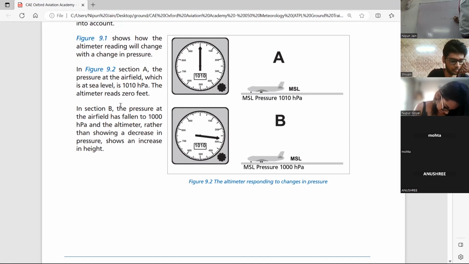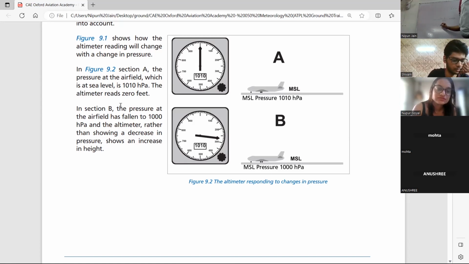This is 1010 hectopascals. ठीक है, this setting is called QFE. So what is QFE? The pressure measured at the aerodrome level. I think Nipur, we have done this before. The pressure measured at the aerodrome level is called QFE. Okay?